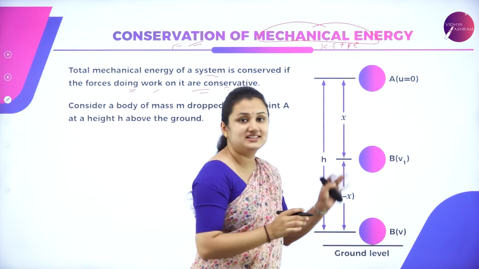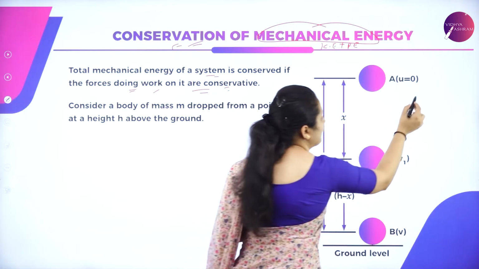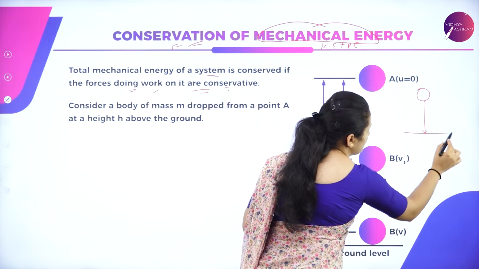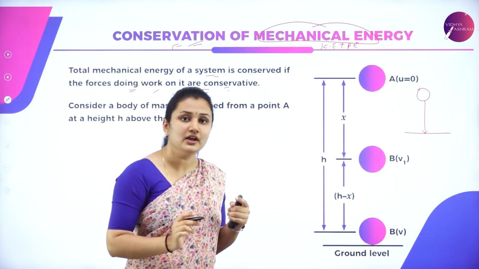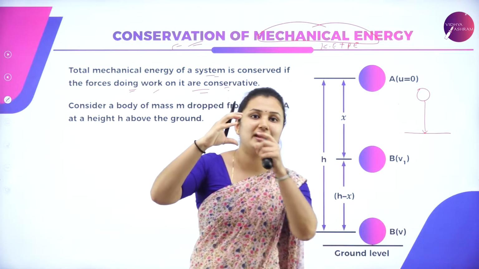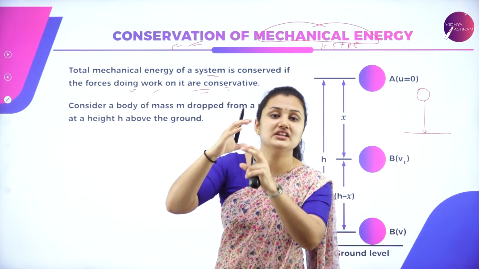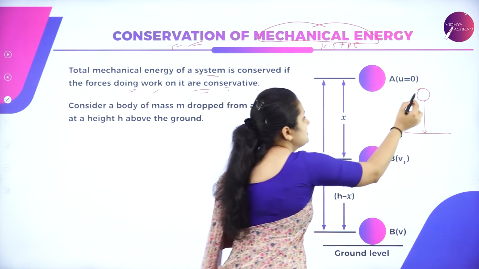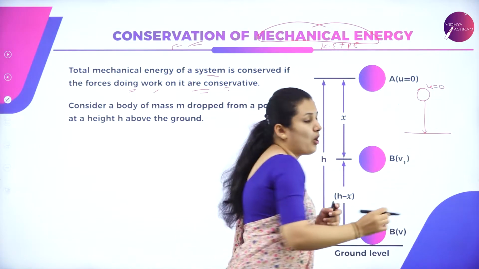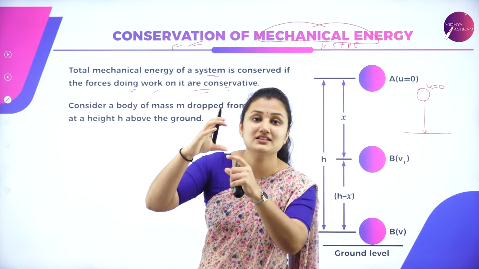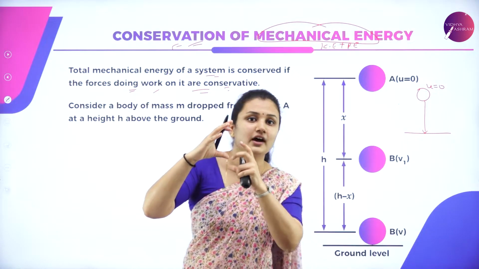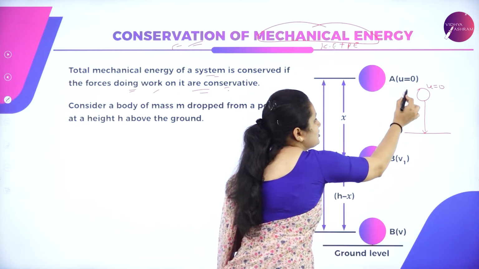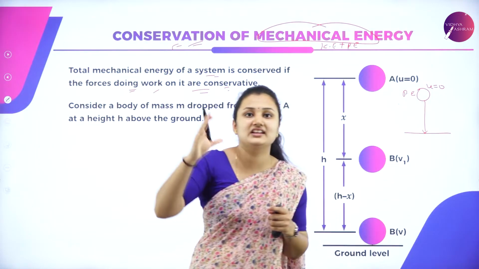Consider the example of a ball which is moving downward towards the ground, where there is an influence of gravity. I am holding the ball in my hand, so there is no speed. Initial velocity u is equal to 0. When I hold the ball in my hand, there is energy stored in the ball. So I have potential energy in the ball when it is at rest.